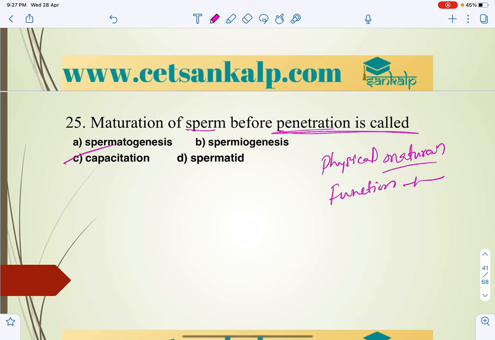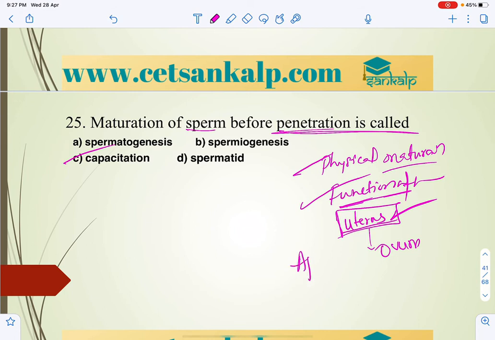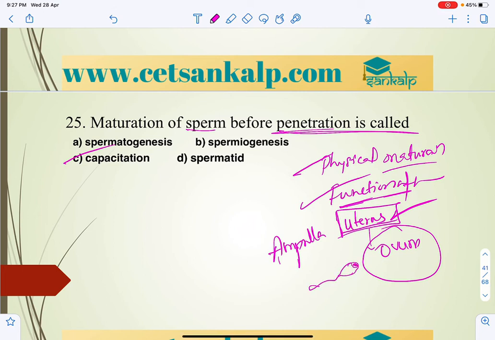When it attains both physical and functional maturation, it reaches the ovum at the ampullary-isthmic junction, in the ampulla, where fertilization takes place. So before the sperm reaches the ovum, it gets that functional maturity, in which some chemical molecules detach.